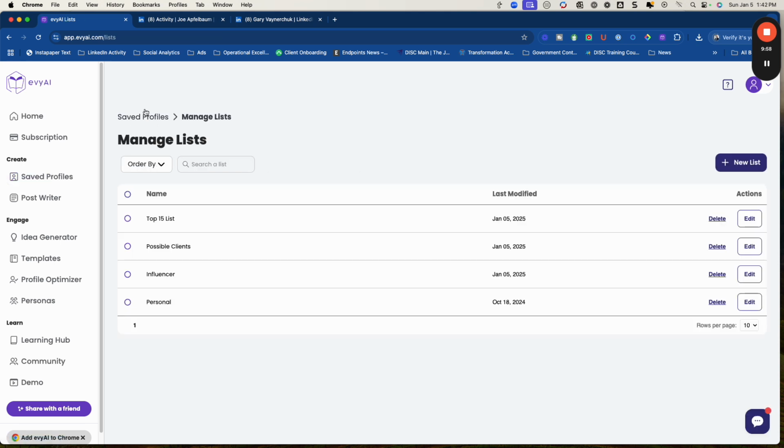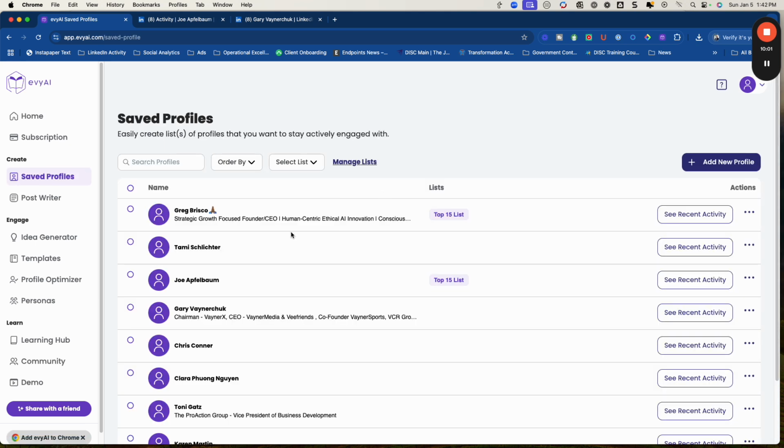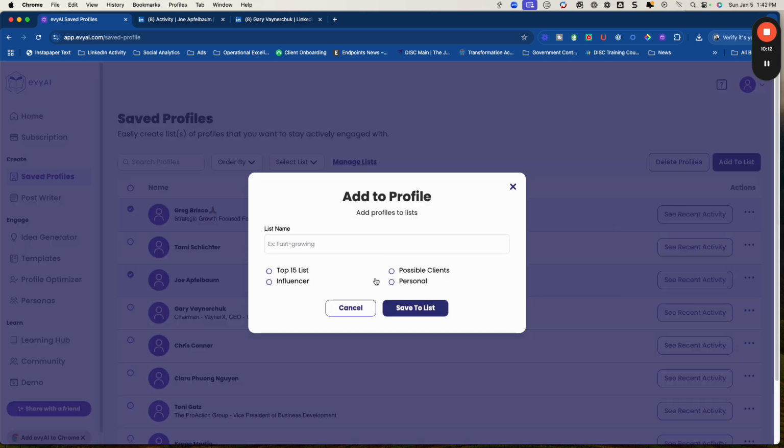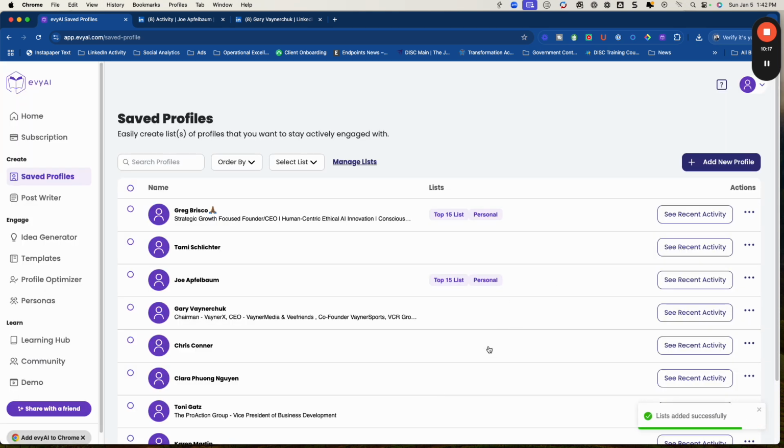So let me come back to saved profiles. You are learning with me, my friend. This is not something I've tried before, but let me try. I'm going to highlight these two guys, and I'm going to say that I want to add them to my personal list as well. And there, yes, I can have multiple. So again, another powerful tool by being able to have saved profiles. I was primarily looking at the recent activity capability as the real game changer here.